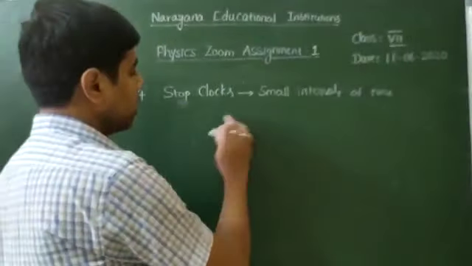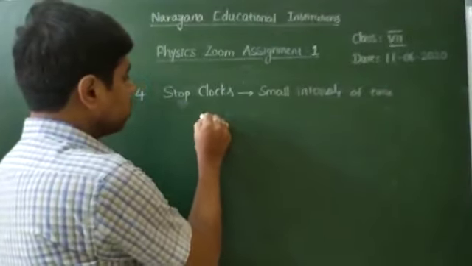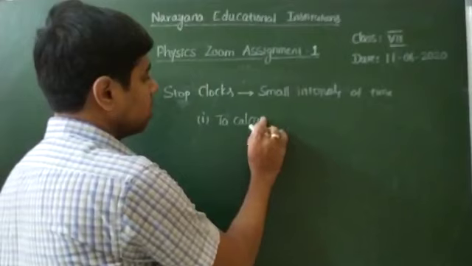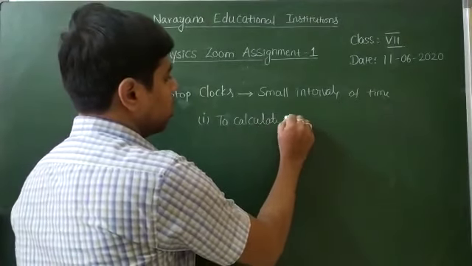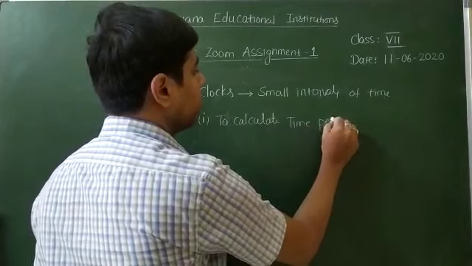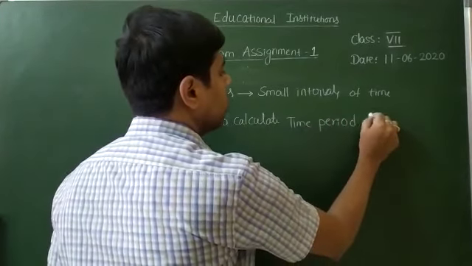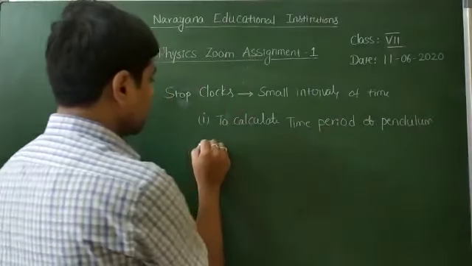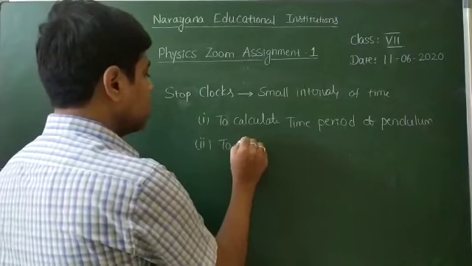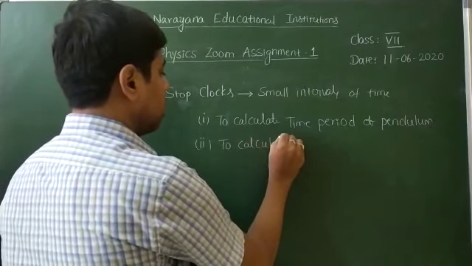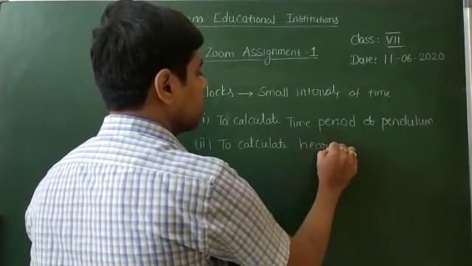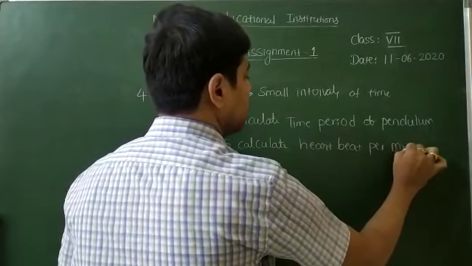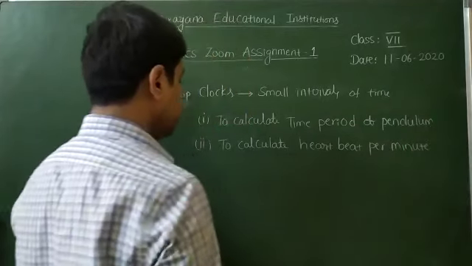So the small intervals of time means, suppose these stop clocks are used to calculate the time period of pendulum. And the second thing is to calculate heartbeat per second, heartbeat per minute.